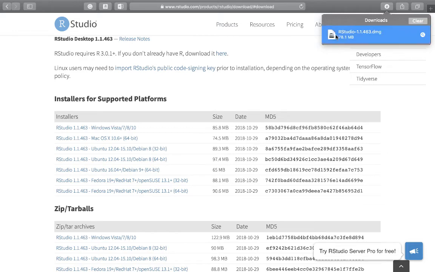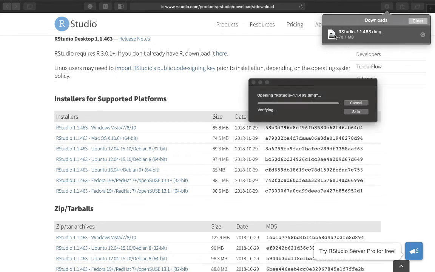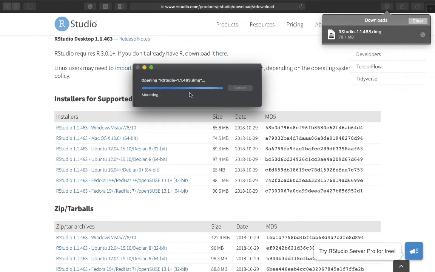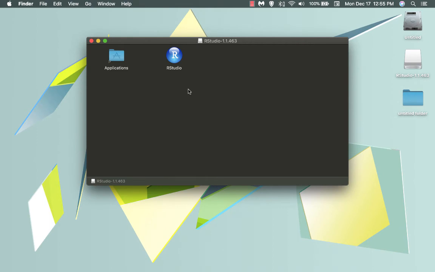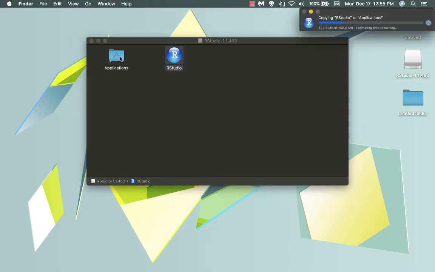So double click on this. Once you double click on this on a Mac, you will see this window. So what I do, I drag RStudio into the Applications folder. Yes, copying RStudio to Applications.